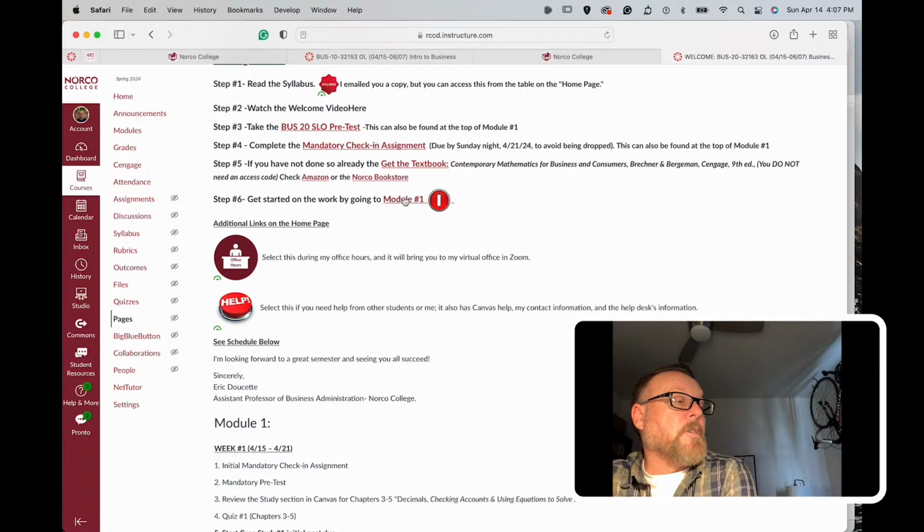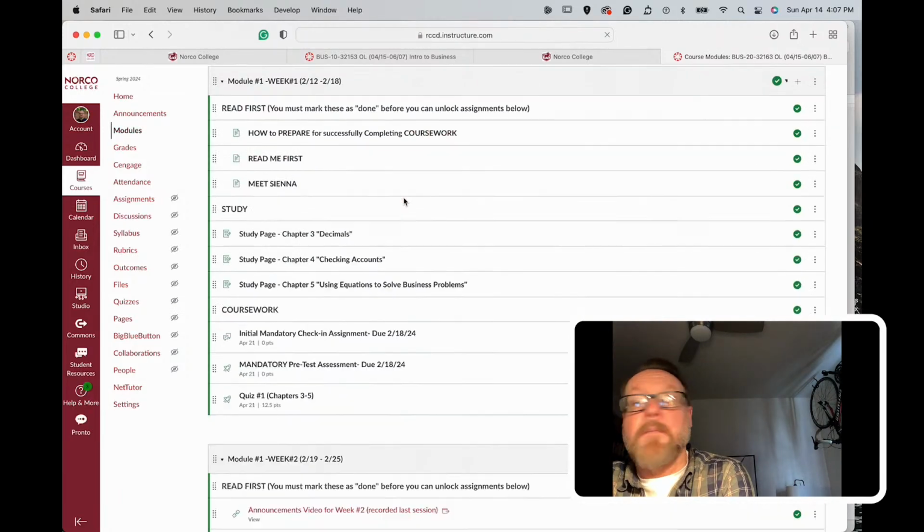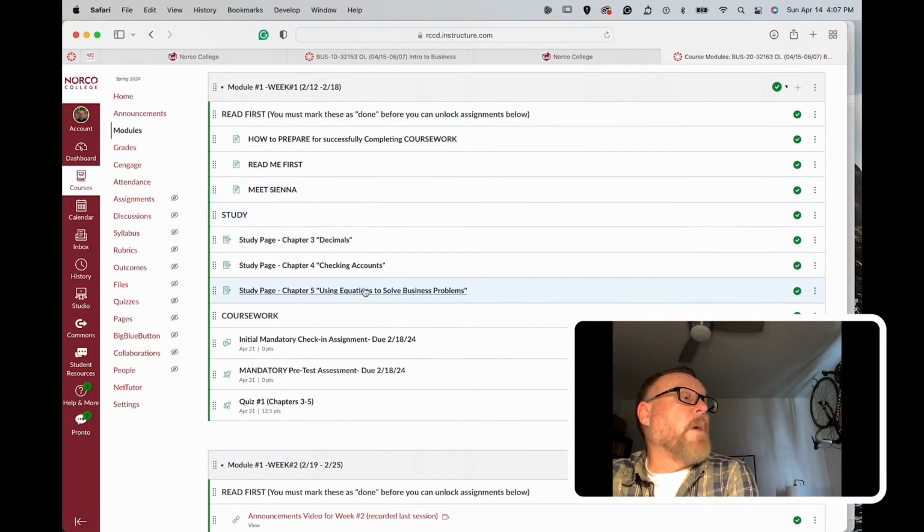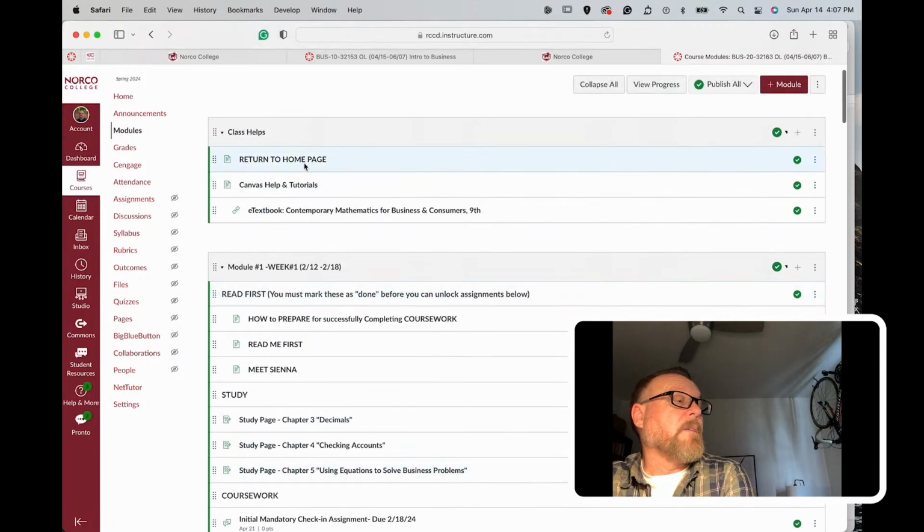And then get started, number 6. So you just select this Module 1 to get started. By the way, down the bottom of this page is also the schedule as well. So here we are in Module number 1. So just to scroll back, there is a return to home page right here as well.